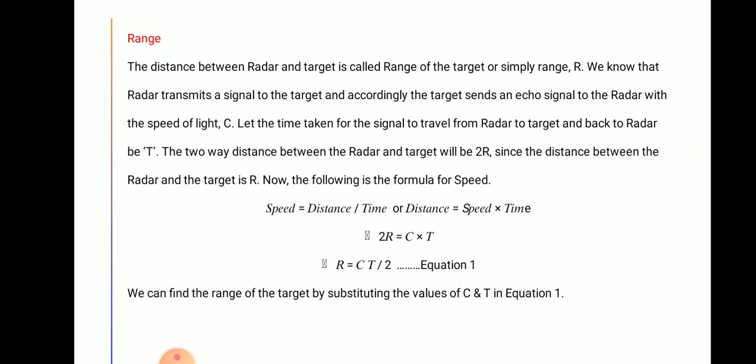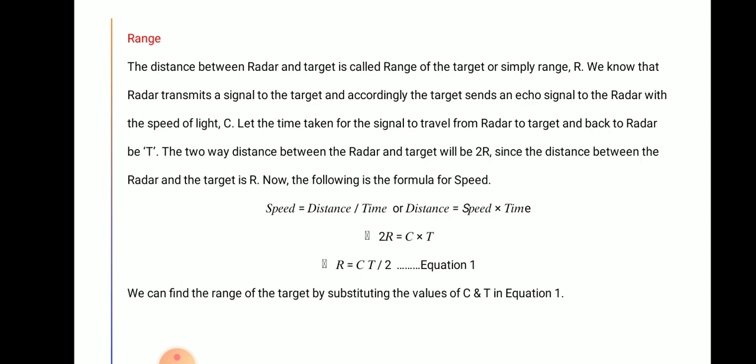We know that radar transmits a signal to the target, and accordingly the target sends an echo signal to the radar with the velocity of light c. Let the time taken for the signal to travel from radar to target and back to radar be T. The two-way distance between the radar and target will be 2R, since the distance between the radar and the target is R. Now the following is the formula for the speed.